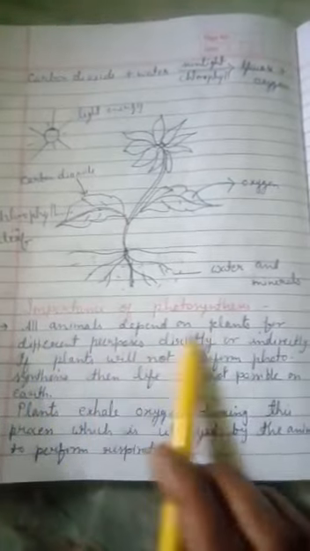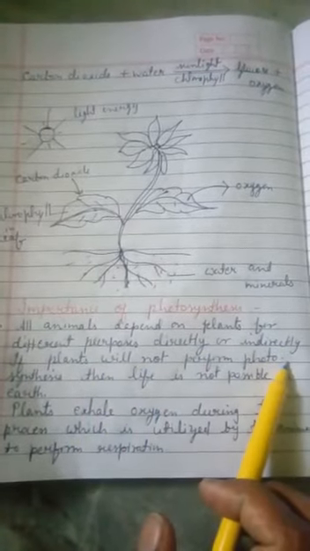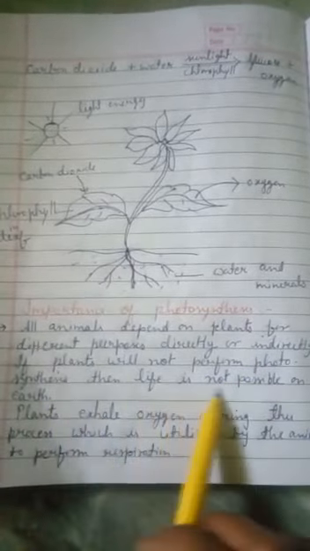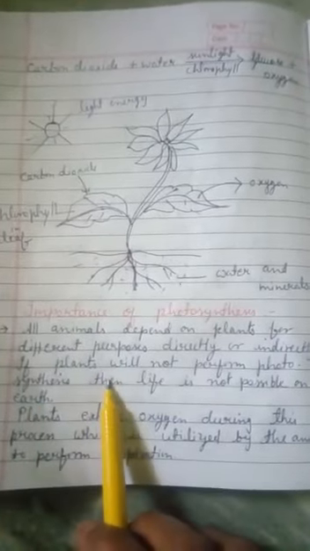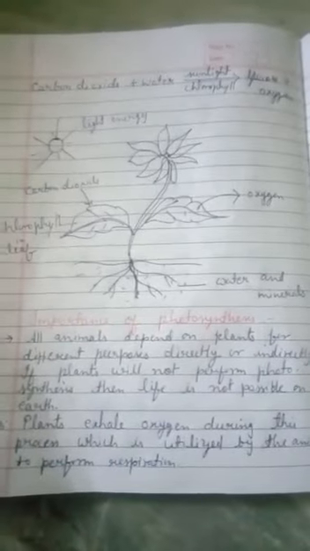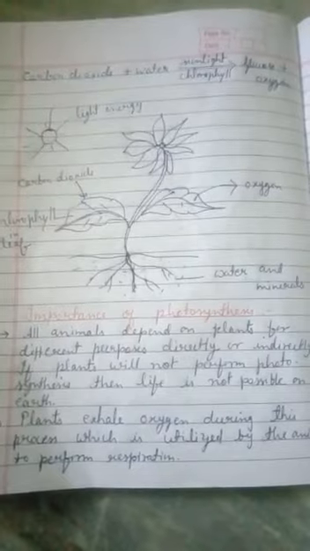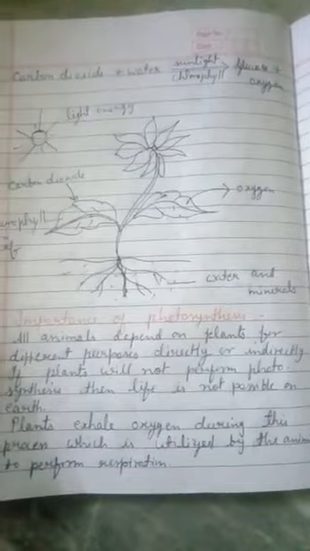Then what is the importance of photosynthesis? First, all animals depend on plants for different purposes, directly or indirectly. If plants do not perform photosynthesis, then life is not possible on the earth, because animals, it means heterotrophs, depend on green plants for food. So if there are no green plants, who will prepare the food for the animals? It means life is not possible on the earth.